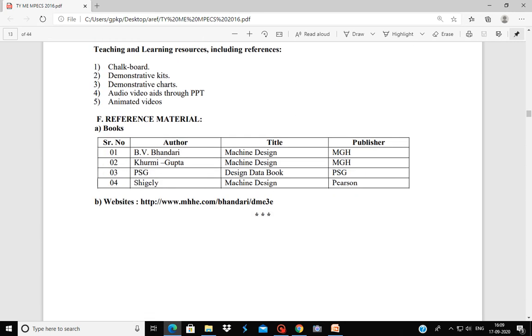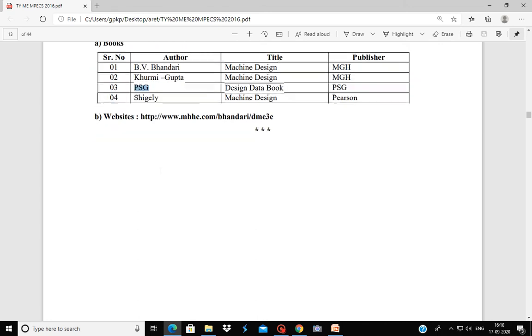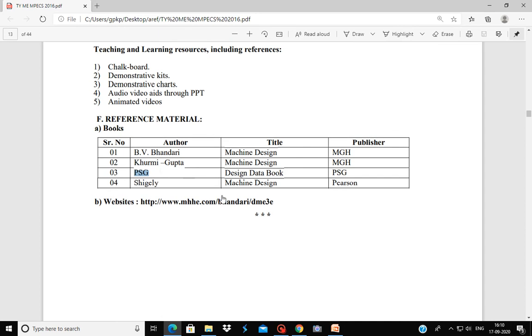Now the reference material you will be using throughout this semester. So first one is Machine Design book by D.V. Bhandari. I am also going to use this book. I will recommend you to use this standard book. Second book is Khurmi Gupta Machine Design book. You can use any one of these 2 books, and a design data book which we are going to use for practicals. So this is all about the curriculum.